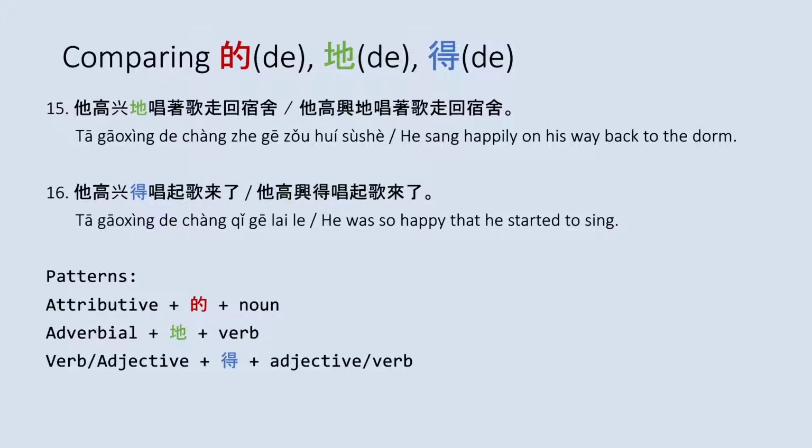Now, the best way to use each of the 3 the's, if you are unsure if you are using them correctly or not, is to just remember to use them with the right grammar structure. So for the first the, just remember that it is attributive plus the plus noun. For the second, it is the adverbial plus the plus verb. And for the third the, it is the verb or adjective plus the adjective or the verb.